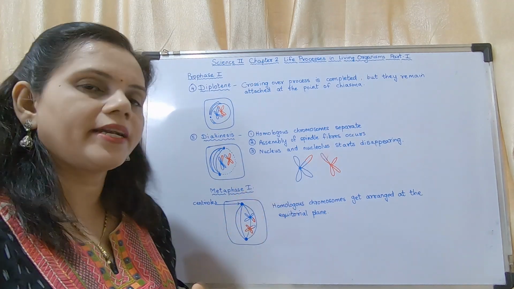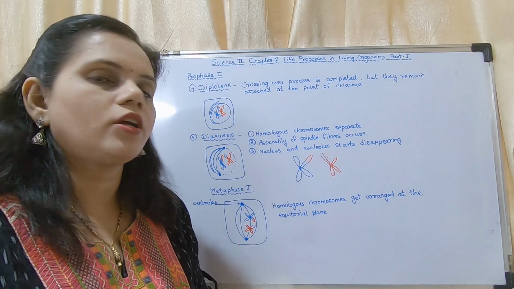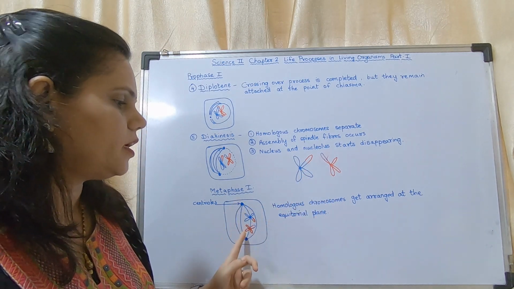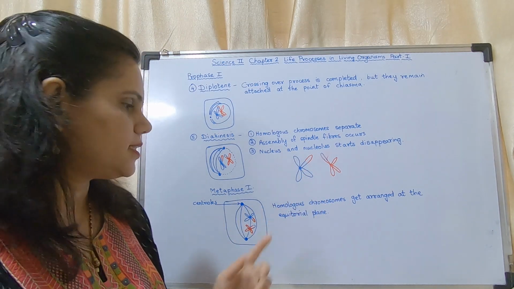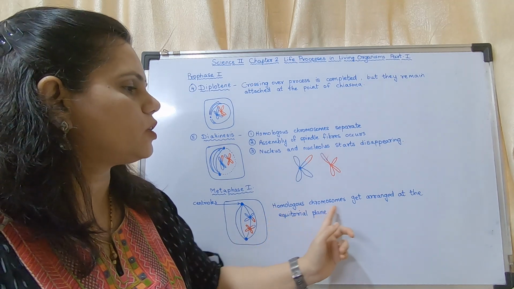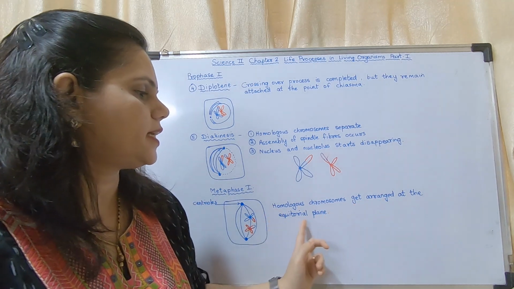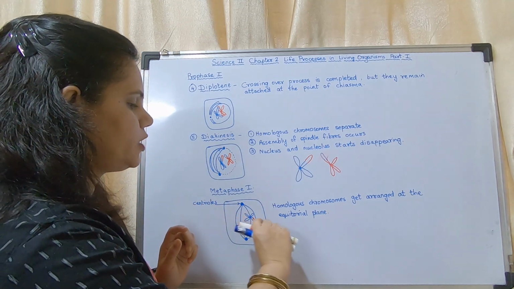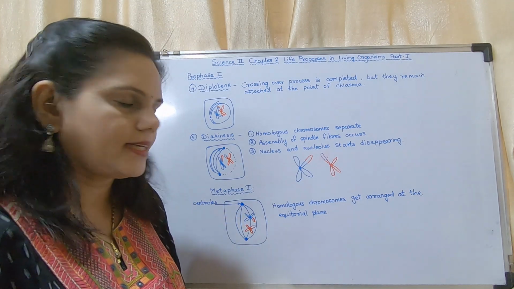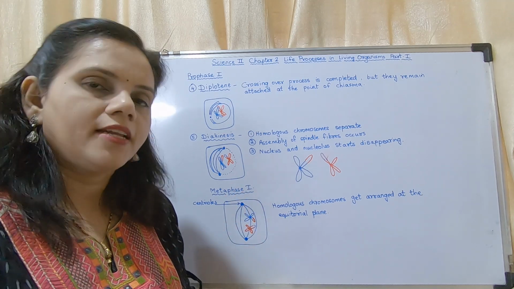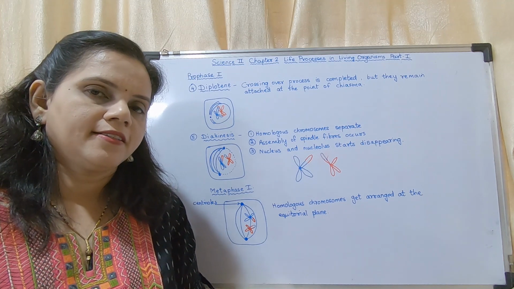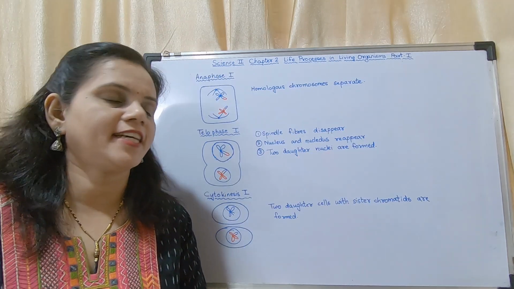Now the next is metaphase 1. In metaphase 1 what happens? These two get arranged on the same spindle fiber. Homologous chromosomes get arranged at the equatorial plane, that is, at the center. This is metaphase 1. Now we will see anaphase 1. Before that you may write this. So these are the next stages.